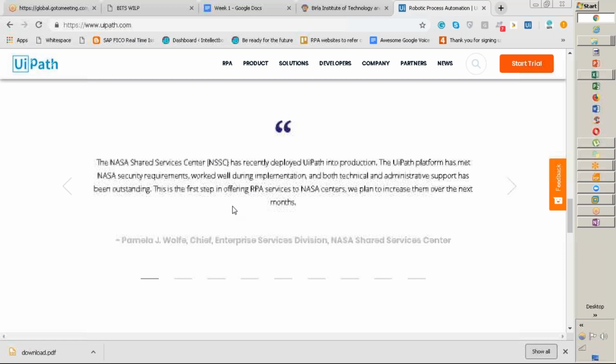Okay. So shared service has recently deployed UiPath into production. The UiPath platform has met NASA security requirements, worked well during the implementation, and both technical and administrative support has been outstanding. This is the first step in offering RPA service in NASA centers, and we plan to increase them over the next month. Just incredible. So you never know. Maybe I'm excited to know this.